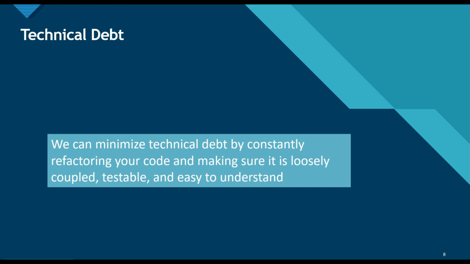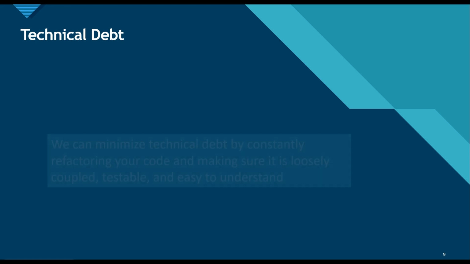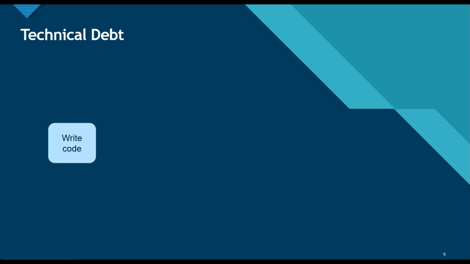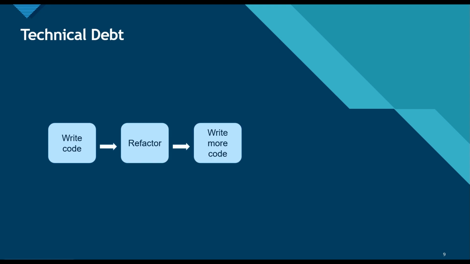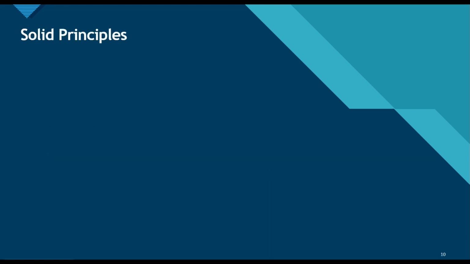By constantly refactoring the code, making sure it is loosely coupled, testable, and easy to understand. So how can we reduce technical debt? We can write some code, refactor it, then write some more code and refactor it again. Continuous writing of code and continuous refactoring minimizes technical debt.